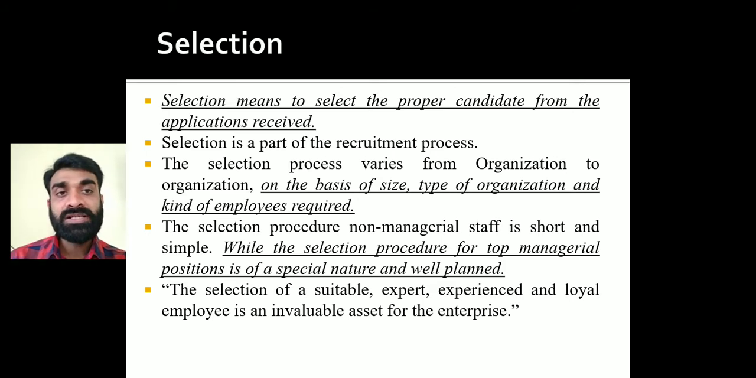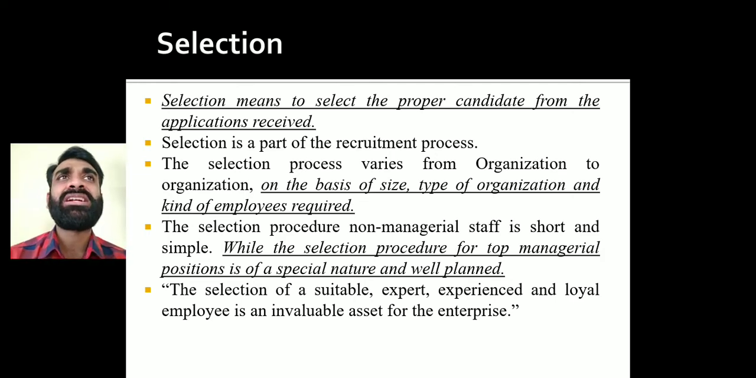And the selection of a suitable, expert, experienced, and loyal employee is an invaluable asset for the enterprise. See, scientific selection will be done, right? Why? Because suppose, for example, we are in need of a production departmental head, then what are we going to look for? We are going to look for whether that person has the particular experience in the production department, has an educational qualification, right? And what is the success ratio, right? So if we select a probable suitable candidate, it is going to prove an invaluable asset for the business, right?